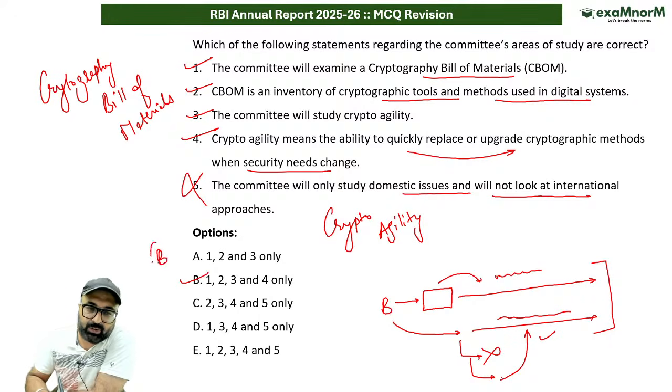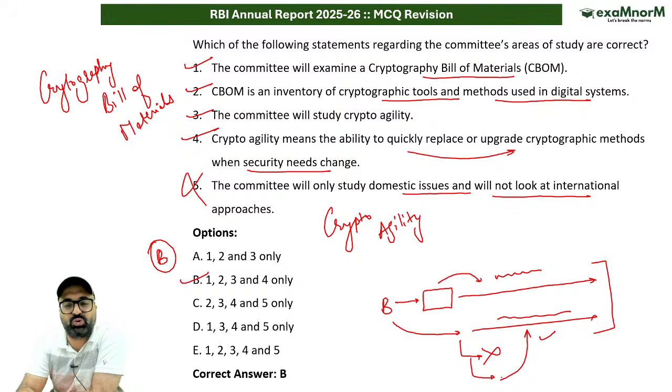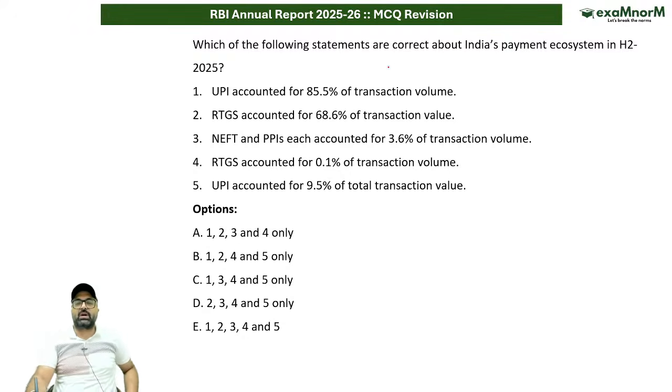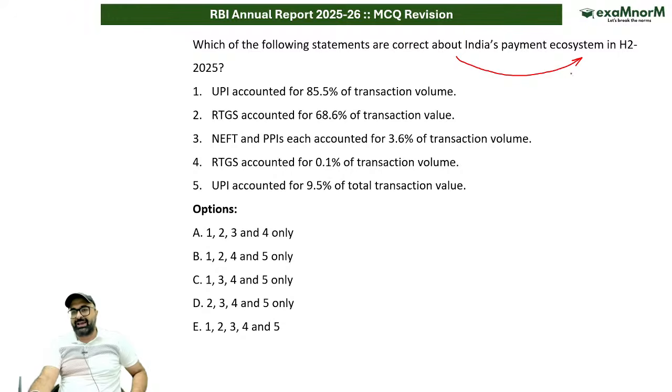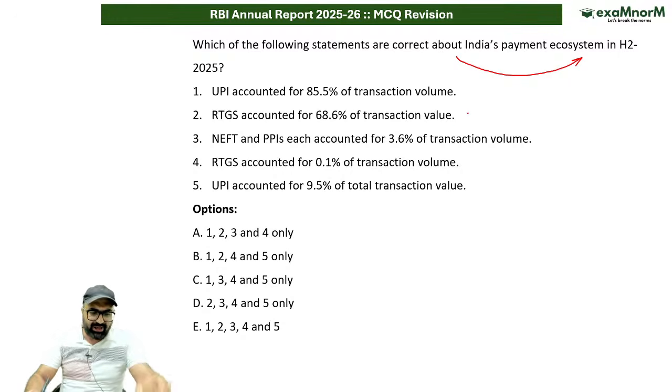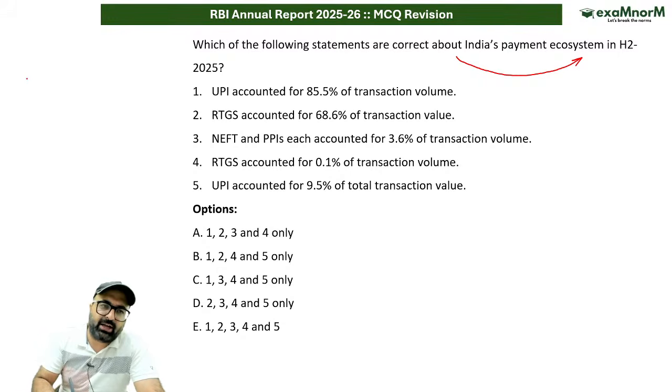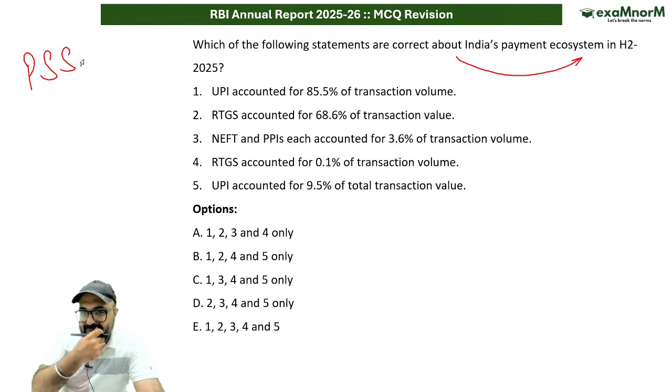The answer to this particular question is B, statements 1, 2, 3 and 4 are the correct answers. The next question is related to which of the following statements are correct about India's payment ecosystem in the second half of financial year 2025-26. Now we have questions based on the payment system report, December 2025. Payment system report December 2025.